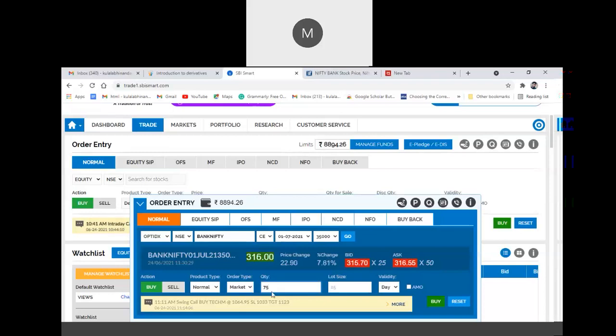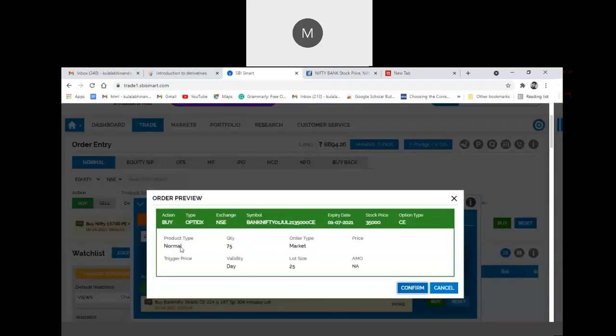To purchase 75 quantity, 75 into 316 amount should be there in your margin account. If you click buy, it will show the product type, quantity, market. Then you can confirm by clicking the confirm button.